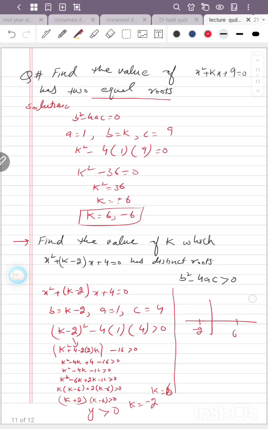The graph goes in this direction, and y greater than 0 is here and there. So k is greater this way and smaller this way, because it goes to the left side and to the right side. Going to the right side, k is greater than 6, and going to the left side, k is less than minus 2. We got these two required answers.